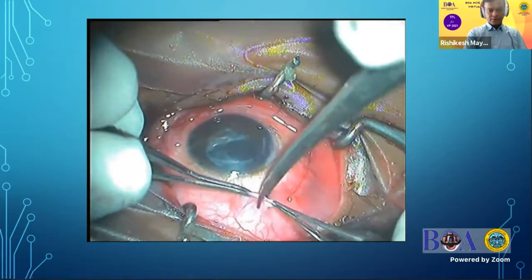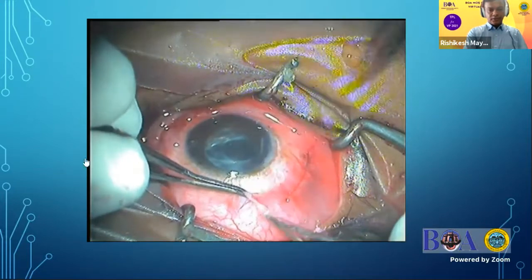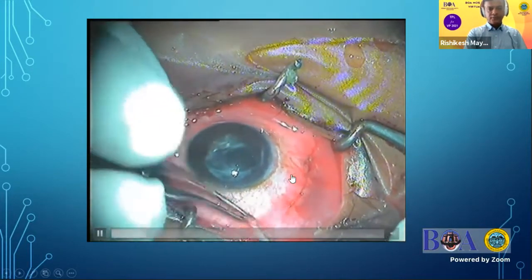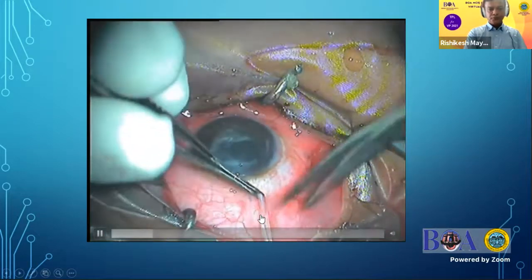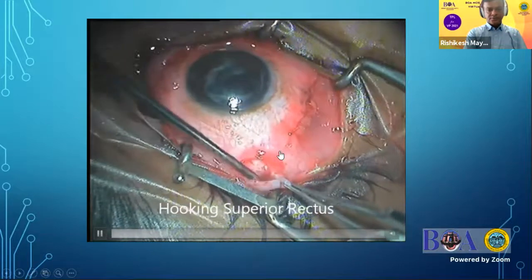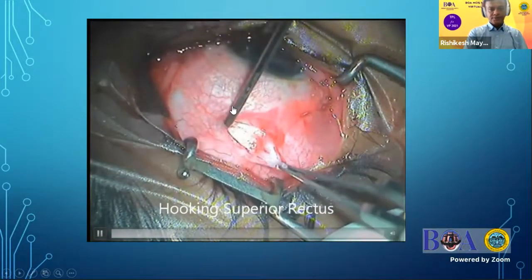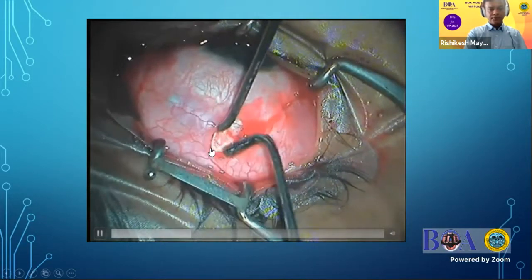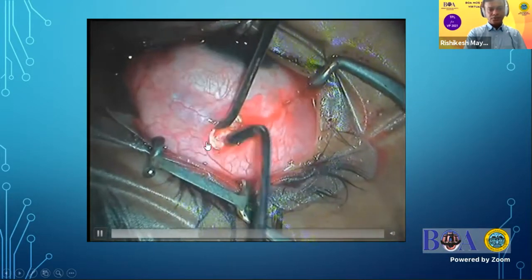Another video for the superior oblique. This was an incision which was placed perpendicular. This patient had already undergone a lateral rectus surgery somewhere else, and he was a case of Brown syndrome. So we approached superotemporally. As you can see, the fornix-based incision allows hooking the superior rectus, but we have to go superiorly for the superior oblique, which is posterotemporal here.